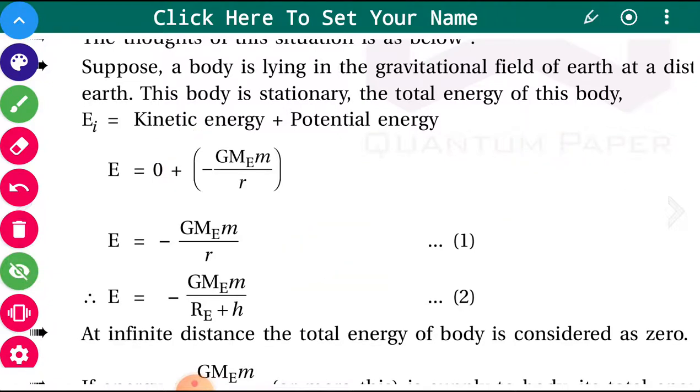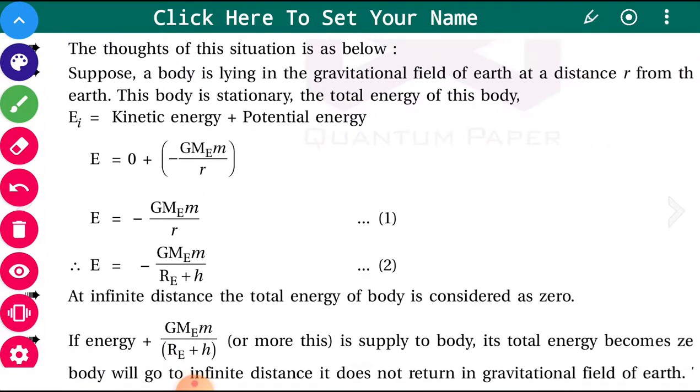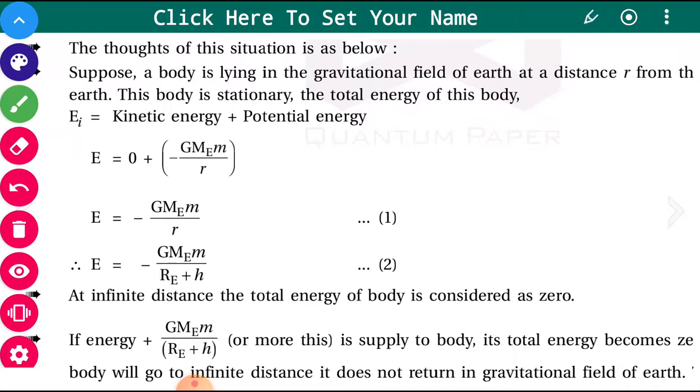Now, at infinite distance, what will happen? At infinite distance, the total energy of the body is considered as 0, because when you are at infinite distance, the denominator becomes infinity, very large, and the value of energy is 0.